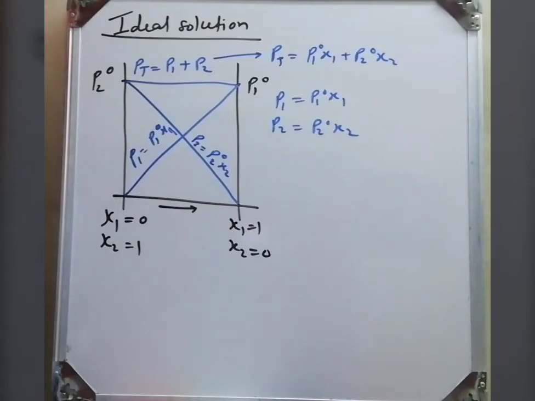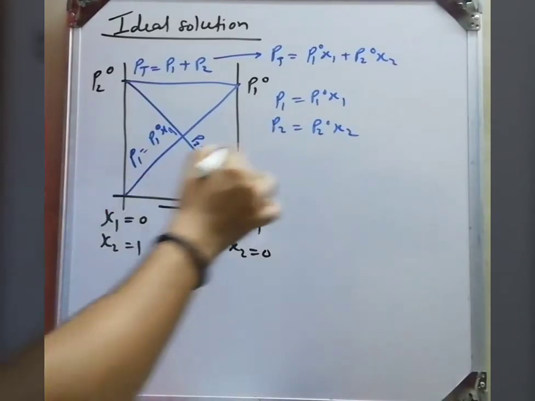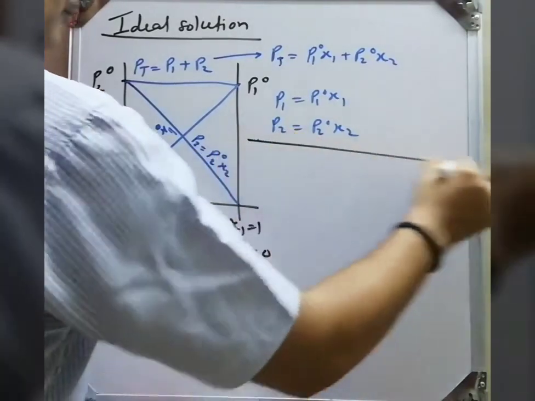But when we compare with a non-ideal solution, we get a different kind of graph. Here I will make it.